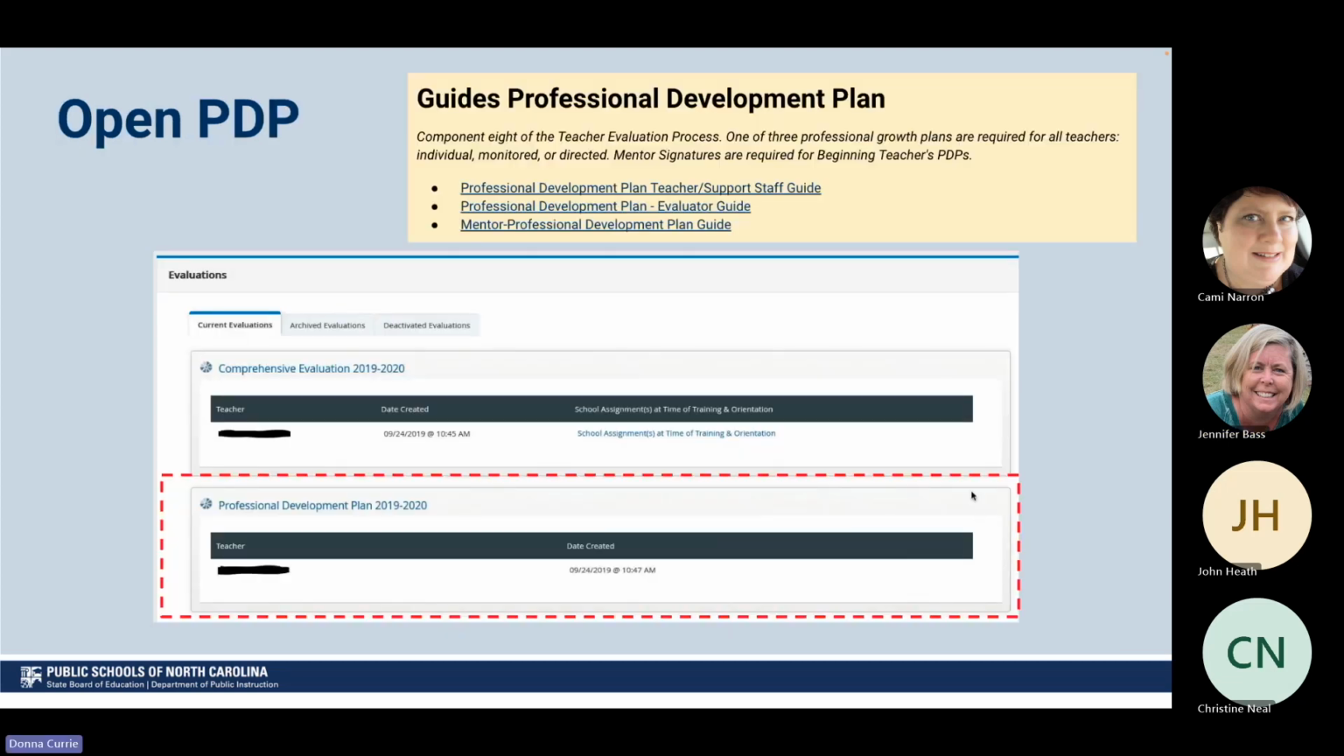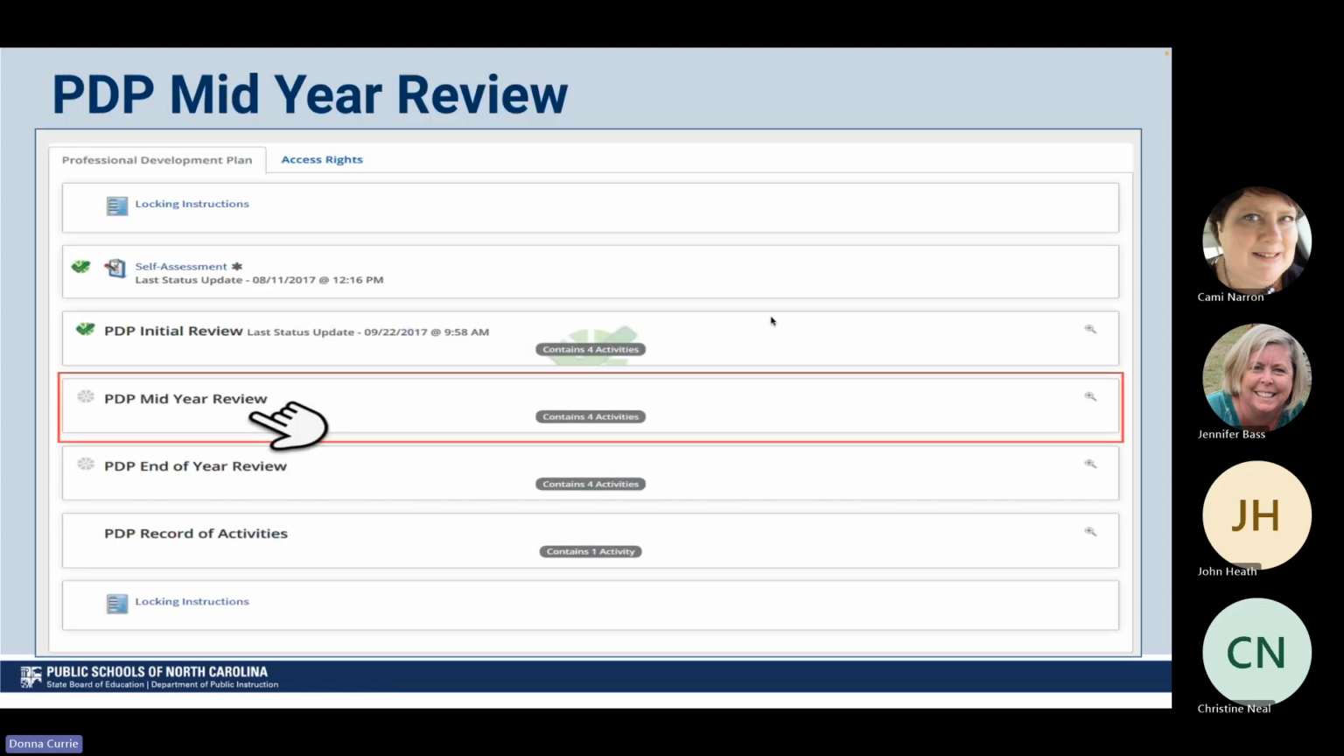So let's talk about how you open your PDP. We talked about those help guides that you do have that you can refer to. Remember, they're in NCEES on the help guides tab. So if you need help managing your PDP or need to know what to do, we do have those. We have them linked here as well. Once you are in your evaluations, you will see that you have a container that's called Professional Development Plans. Click on that word in blue and that will open that plan for you.